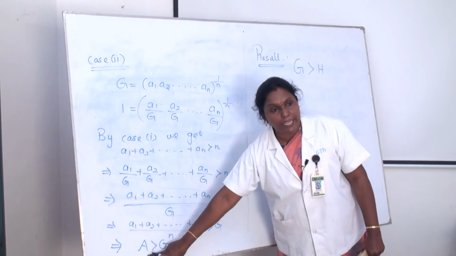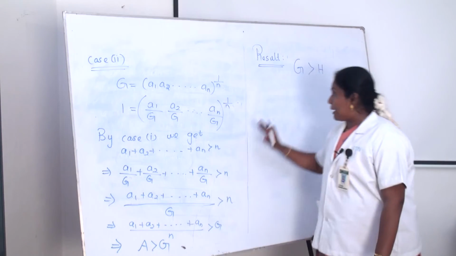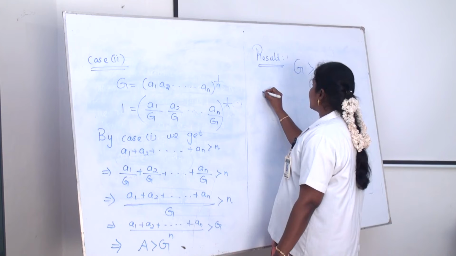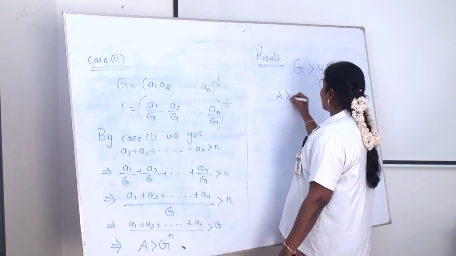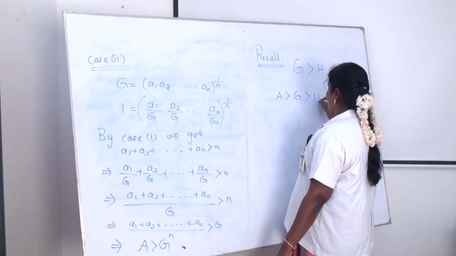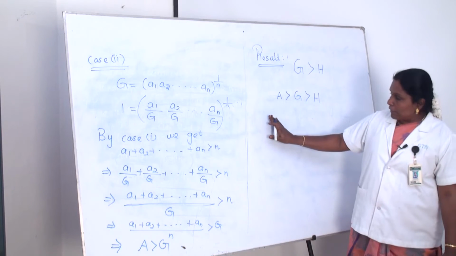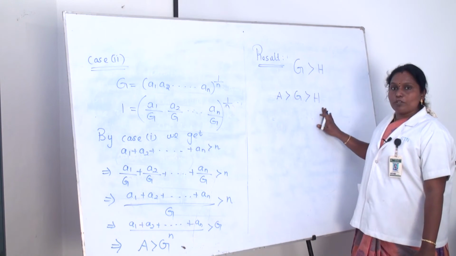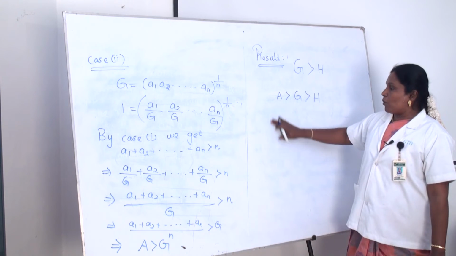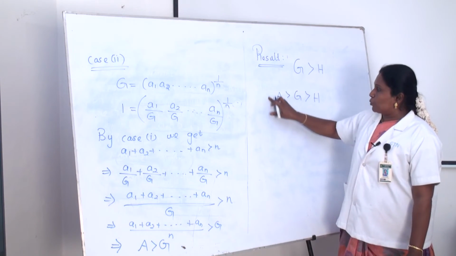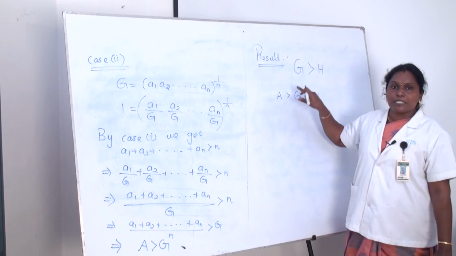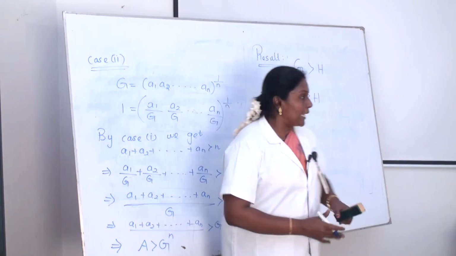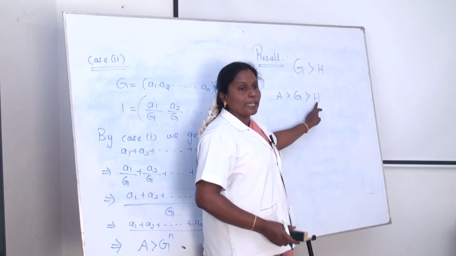Already we know that A is greater than G. Just combine these two inequalities, we get A greater than G greater than H. The arithmetic mean is greater than the geometric mean, the geometric mean is greater than the harmonic mean. Overall, the greatest mean is the arithmetic mean.